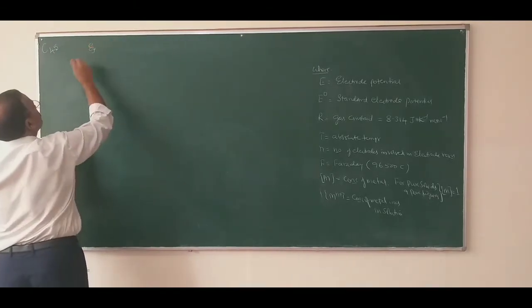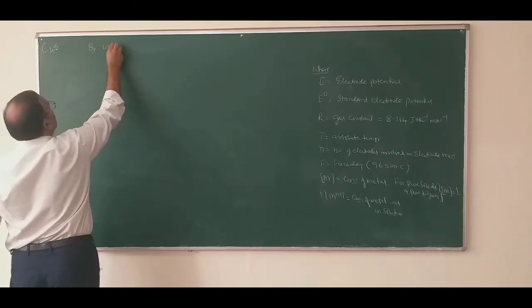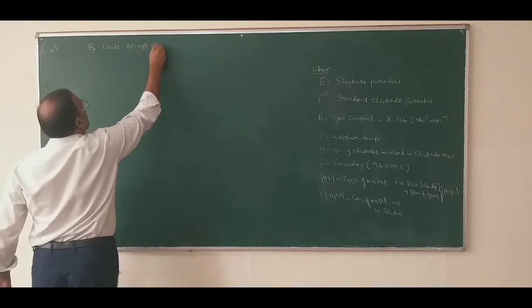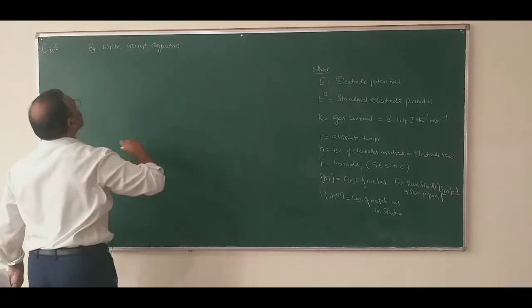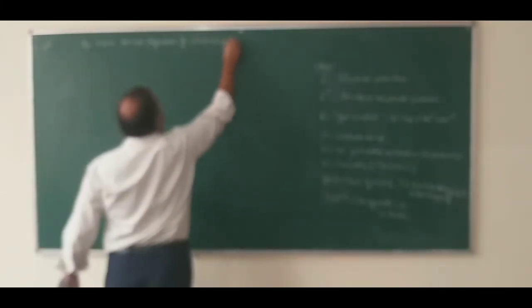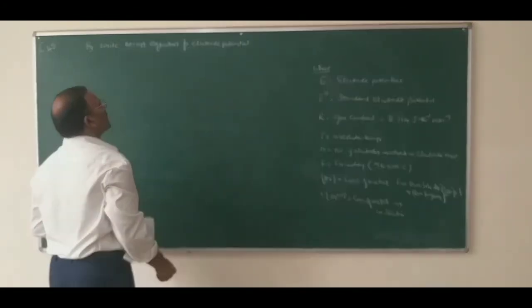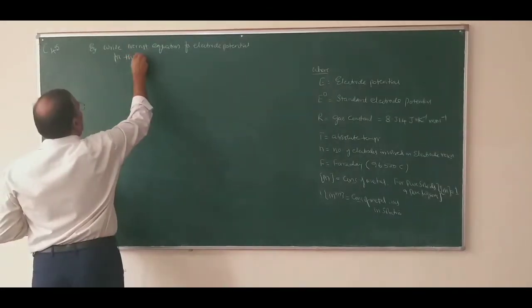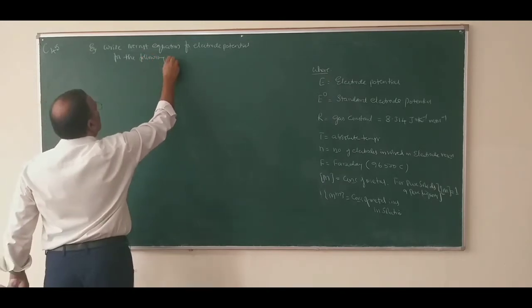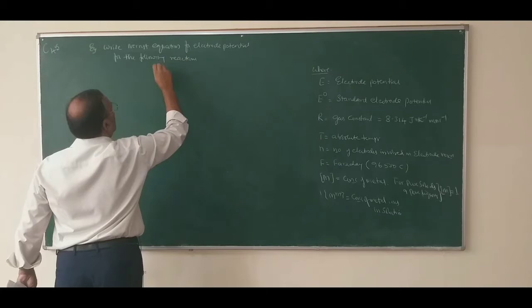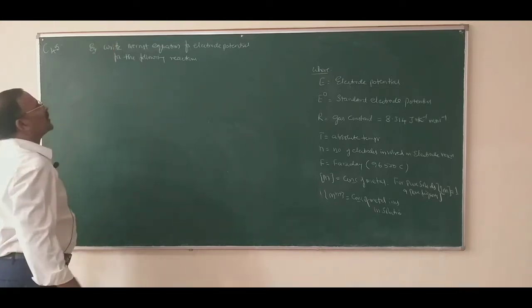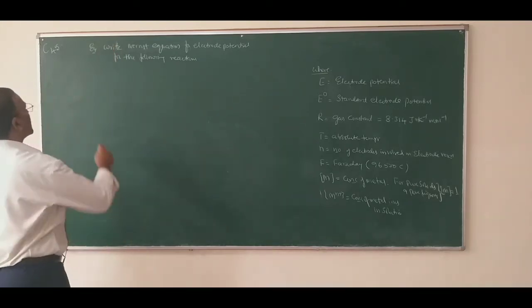Example: write the Nernst equation for electrode potential for the following reactions.